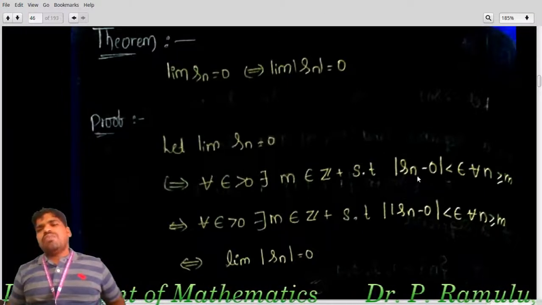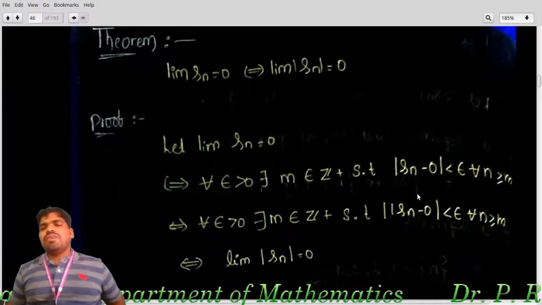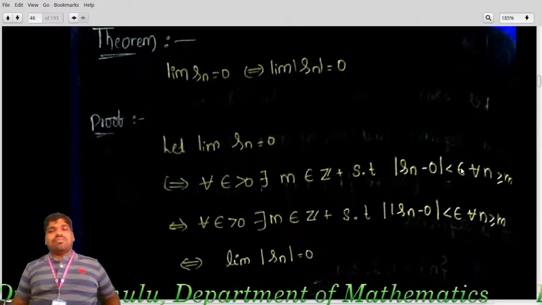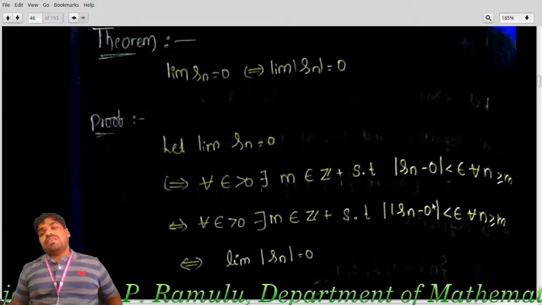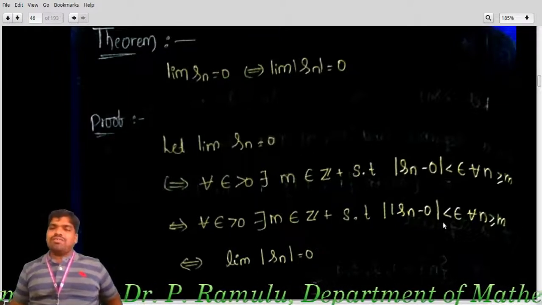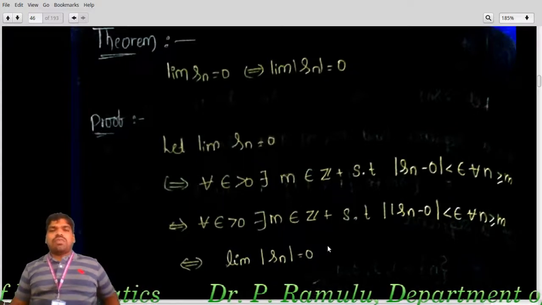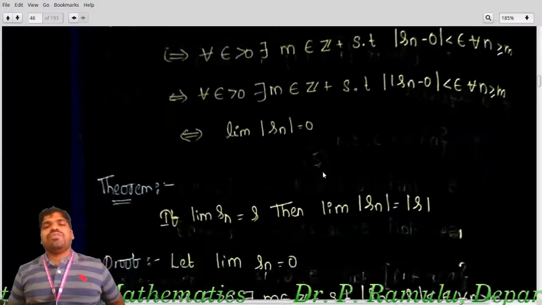Just I am putting here mod Sn minus 0. Why? Because here mod Sn is less than epsilon, that is a positive value. Again I am putting mod Sn minus 0, that means mod Sn minus 0 is also the same value. It cannot change, which implies lim of mod Sn equal to 0.